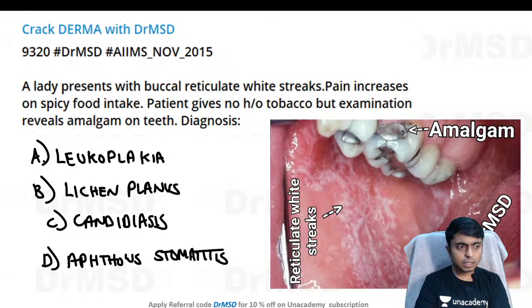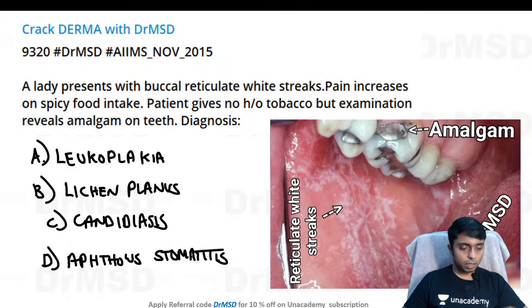Try to look at the picture and understand what clues are given in the question. These types of questions are very much expected in NEET PG 2021 and also in future INI-CET exams if the next exam is not going to be realized.